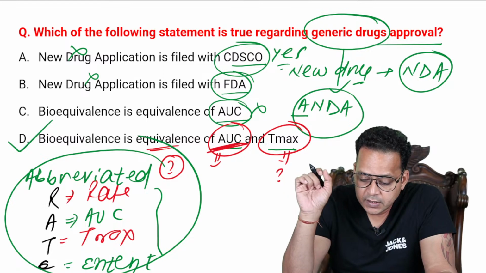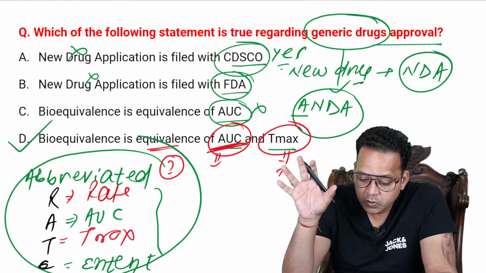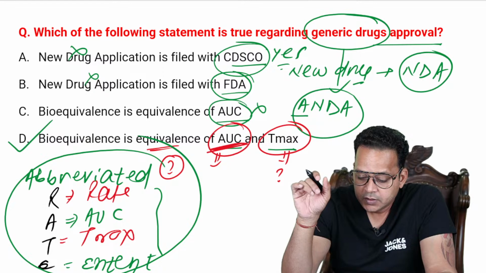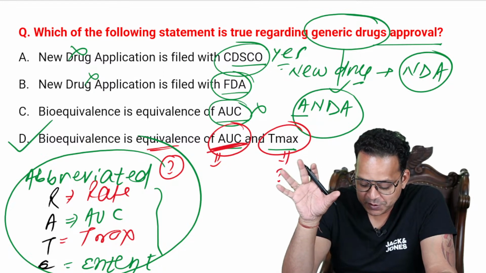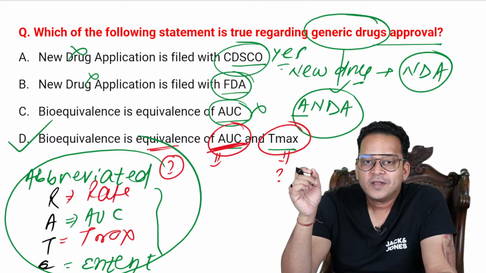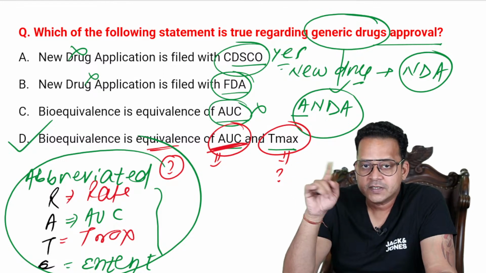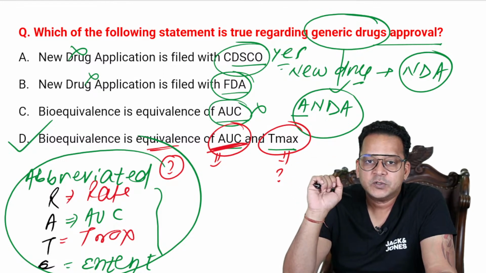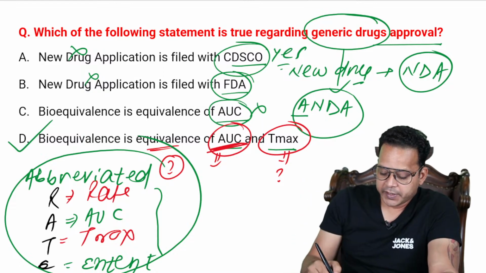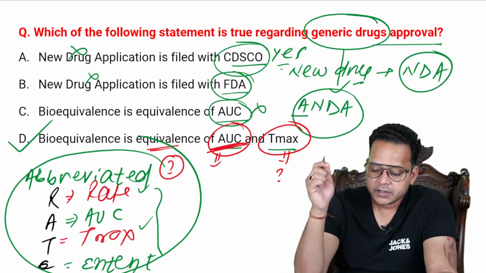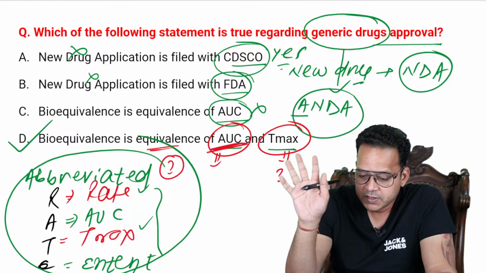Excellent, guys. Karan, Malini, Murali, all of you have given the right answer. Now, HELP is a different mnemonic, right? Here the mnemonic is RATE. HELP is for the area under the curve, right? For these, the DRC, to find the efficacy and potency. So rate is Tmax, area under the curve is extent, right? So I hope that is clear, guys.